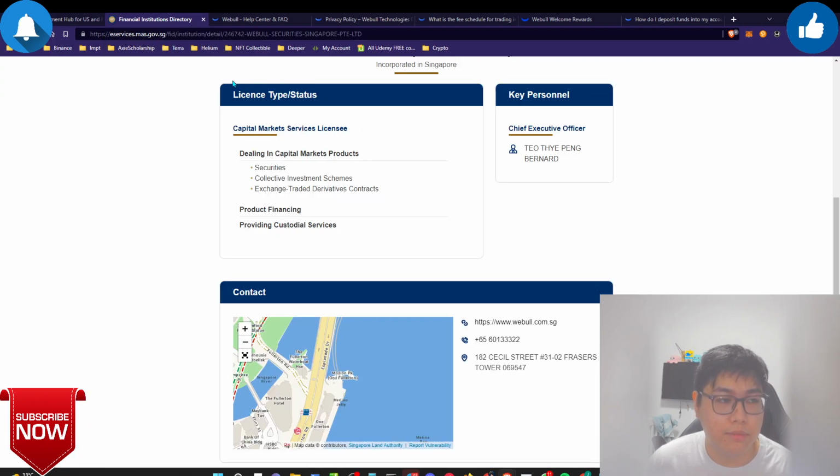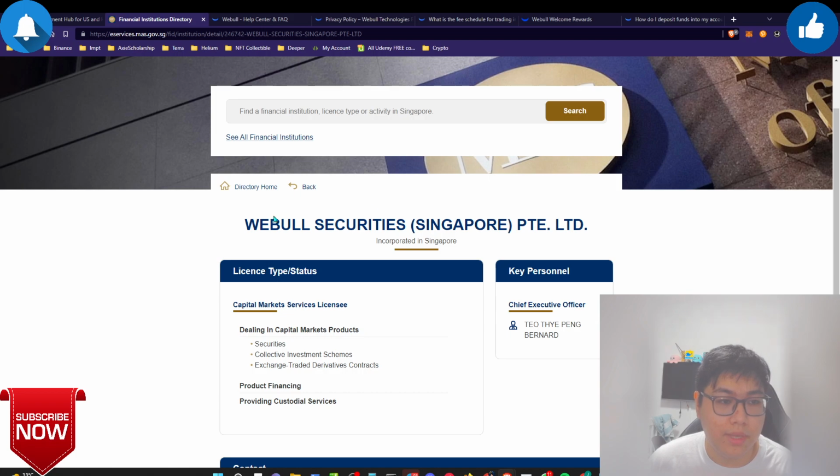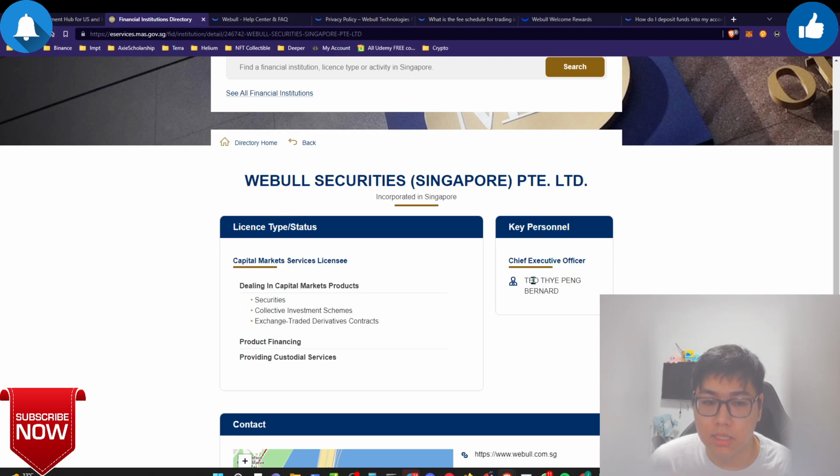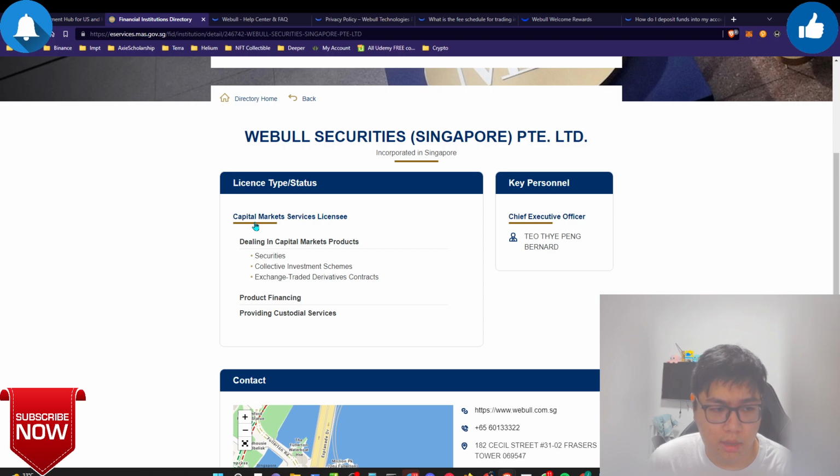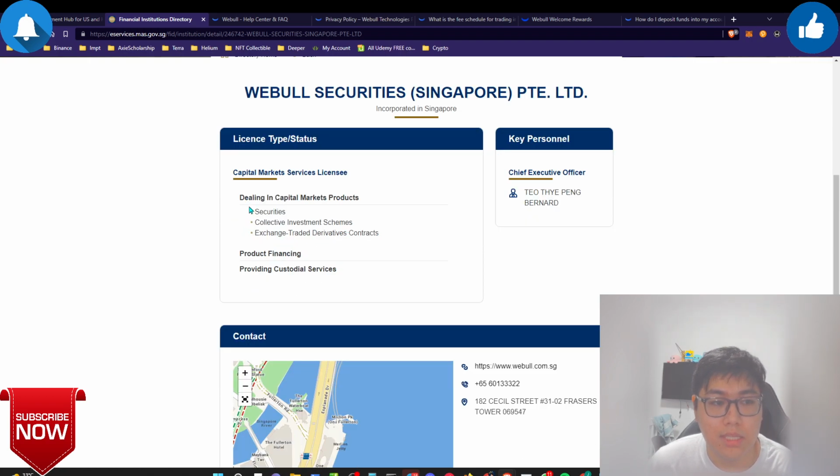Just head over to the MAS website and type "MAS regulated company." Over here we can see that Webull Securities Singapore Private Limited is a registered company incorporated in Singapore. The CEO is Teo Tai Peng Bernard, and over here you can see the Capital Market Services license. So these are the licenses that they have achieved, and from there they are regulated.